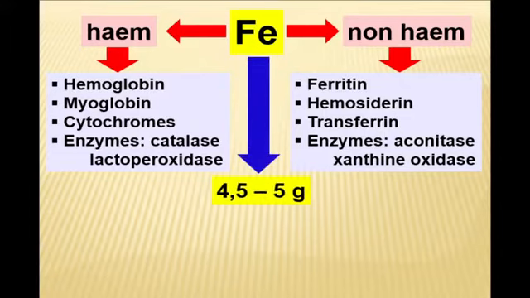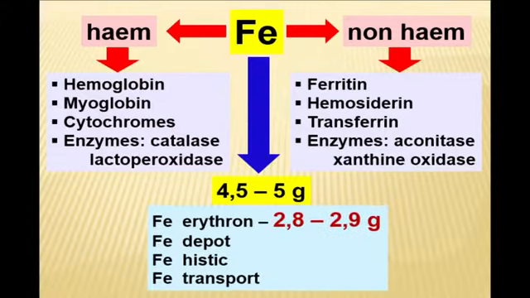In our organism, for normal metabolic processes approximately 4 to 5 grams of iron are needed, of which more than 50% is held in the hemopoietic system as erythron iron. The other part is deposited, may be found in some tissues as histamic iron, and as transport iron, transferrin.